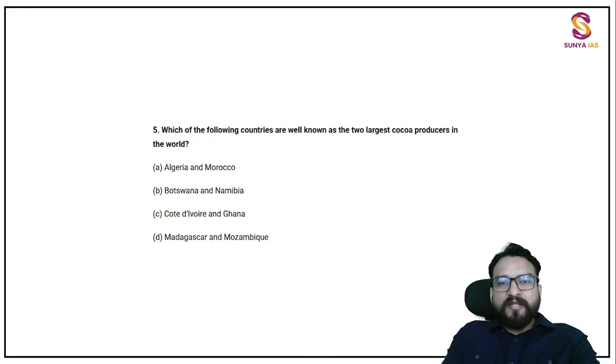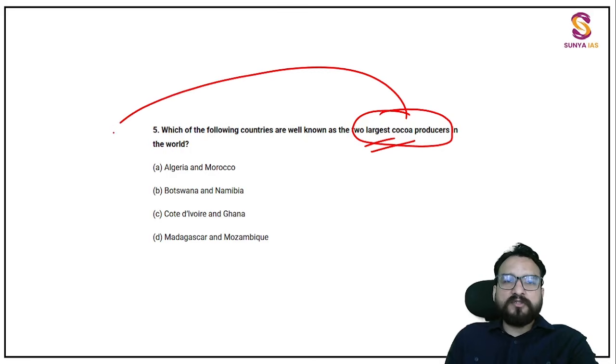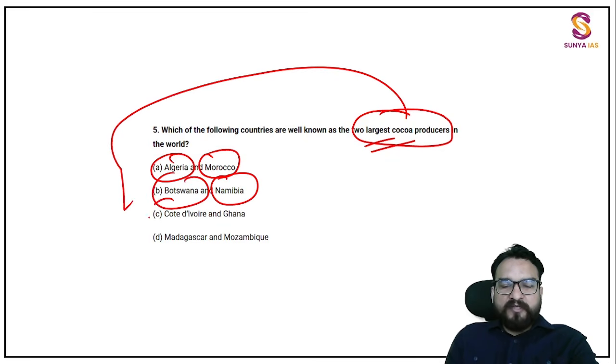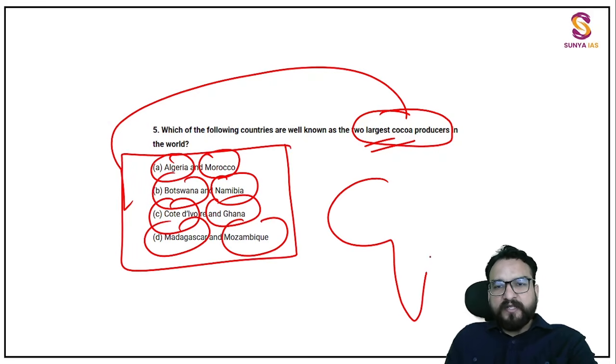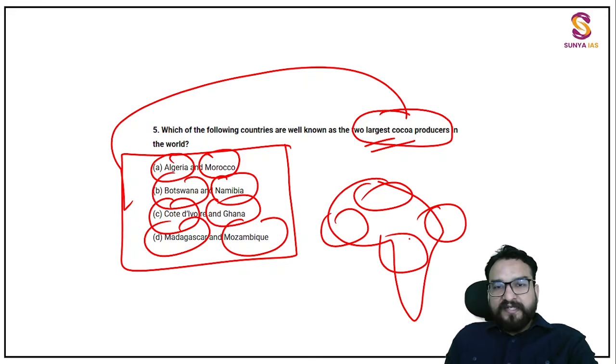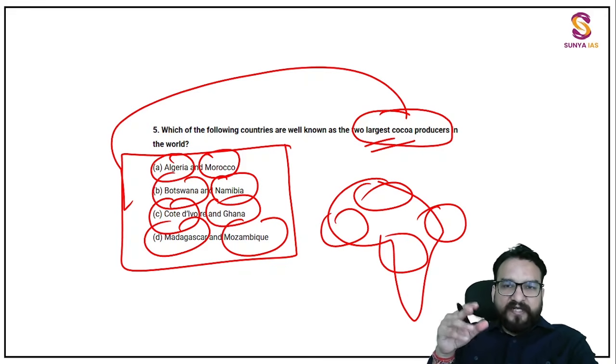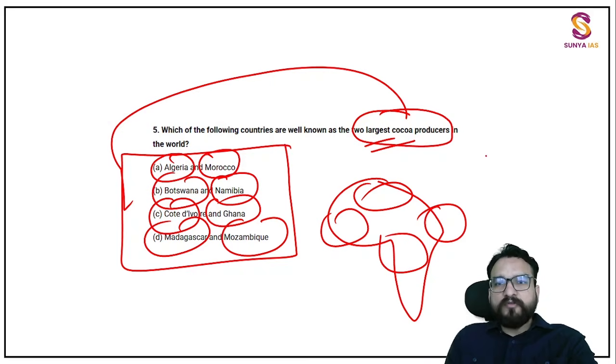Just hold on. Again over here you see a 2024 or 2023 question: the 2 largest cocoa producers in the world. Algeria, Morocco, Botswana, Namibia, all countries are of Africa. Do you even know where they are present? Southern Africa, Northern Africa, West Africa, East Africa. At least if we are able to make this much of an idea, then also we will be in a position to negate some statements, right? Then you will be able to apply those elimination techniques which toppers use.